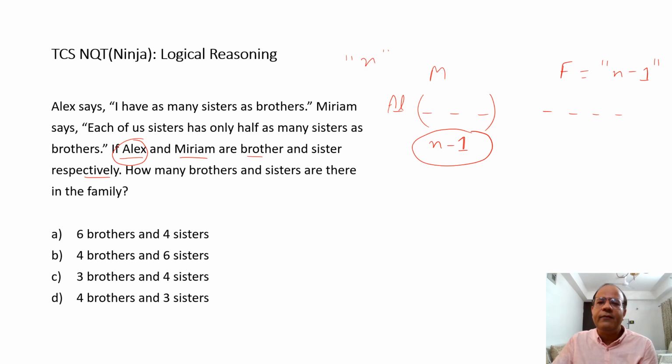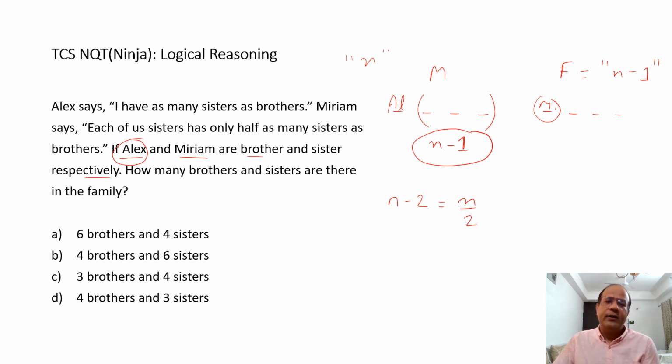Sisters with Miriam would be n minus 2, because n minus 1 are the total females, so n minus 2 has to be Miriam's sisters. And if you put it in the sentence, each of our sisters has only half as many as brothers. So half as many as brothers would mean n by 2, where brothers would be n.